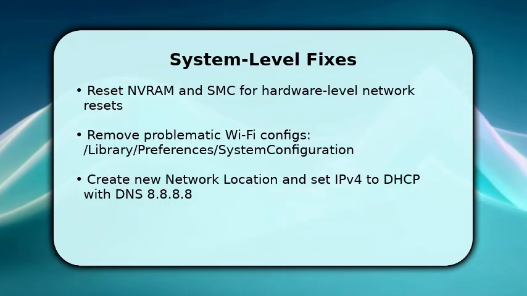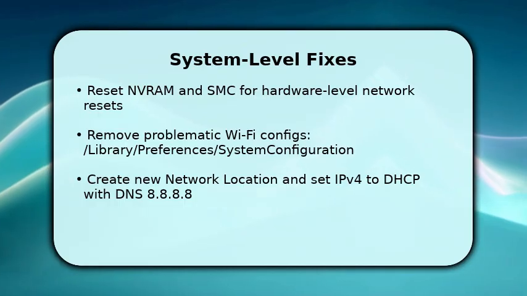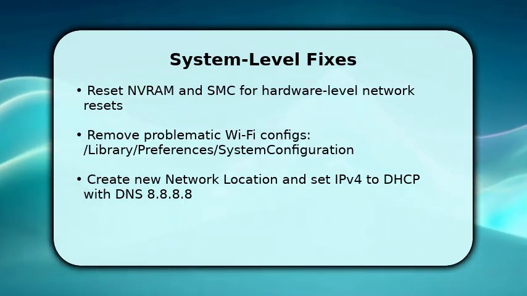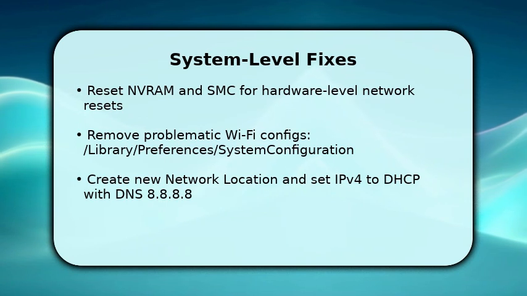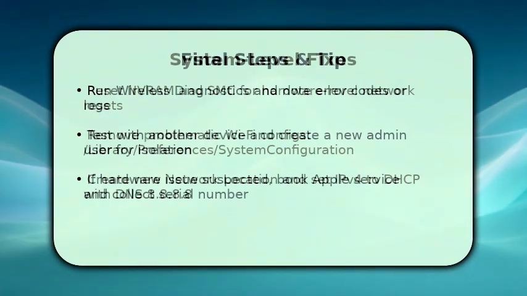After reboot, open Network Preferences, create a new location, add Wi-Fi, and ensure IPv4 is set to DHCP. Finally, run wireless diagnostics from the Wi-Fi menu and follow suggested fixes. Save the diagnostics report for later.